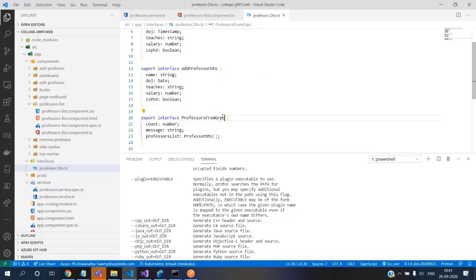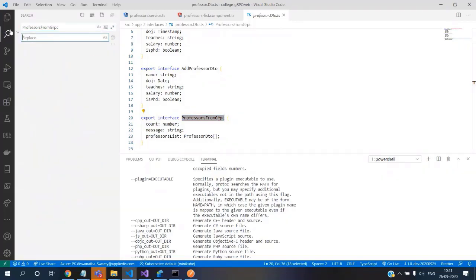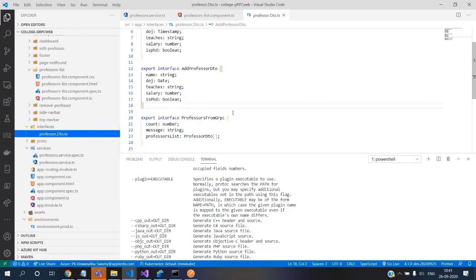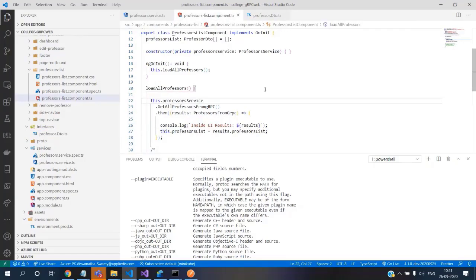Why don't I change professors from here? We know that we, it's creating complexity now. Okay, for the time being, I'll keep it here, because if it is not working, then again I need to go and change it in multiple places. We'll change it once integration is done.